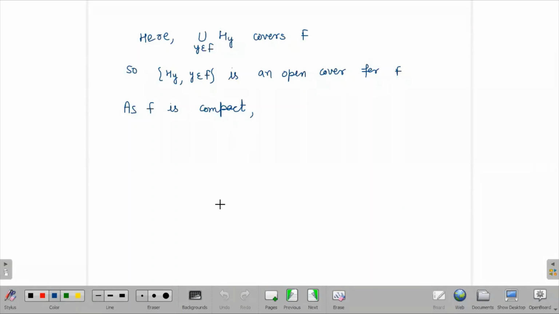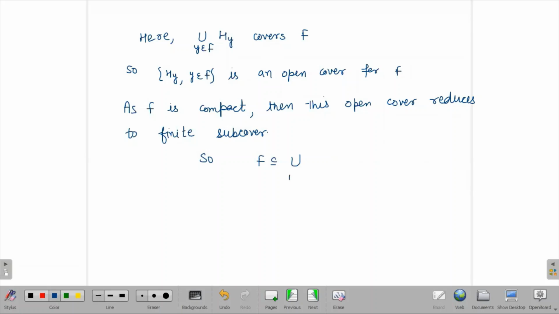So if F is compact, then this open cover reduces to a finite subcover. We can write F is contained in the union for i equal to 1 to n of Hyi. So it still covers F here.